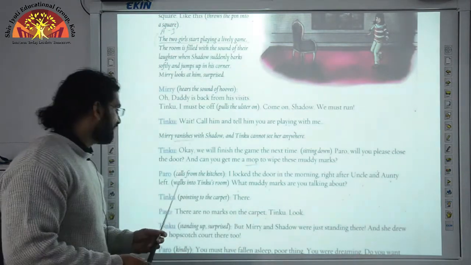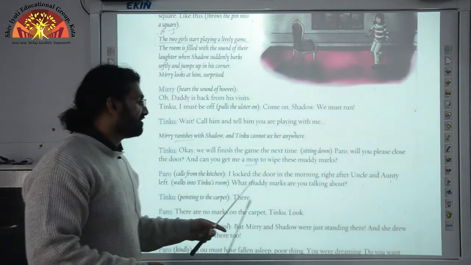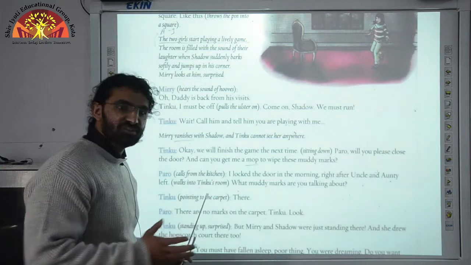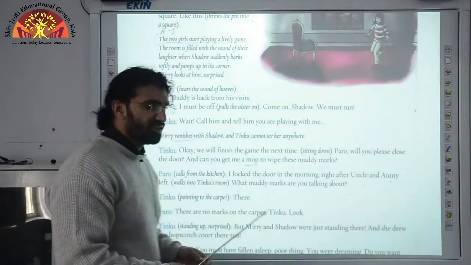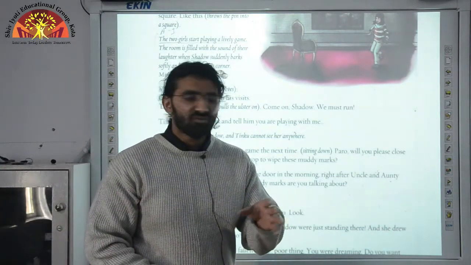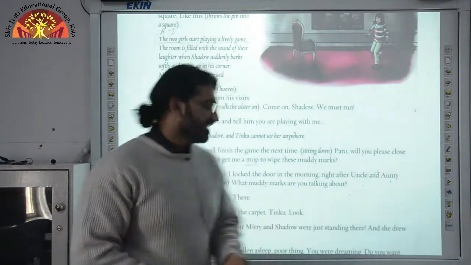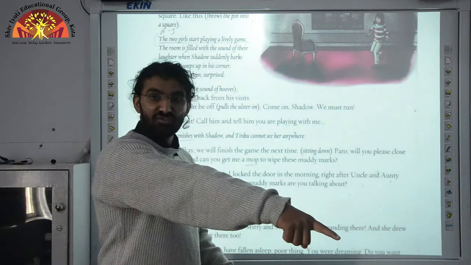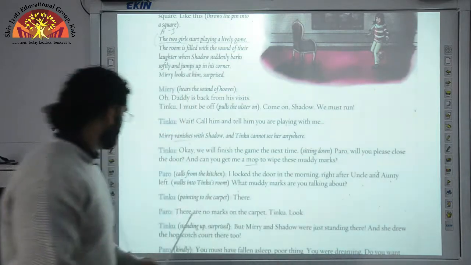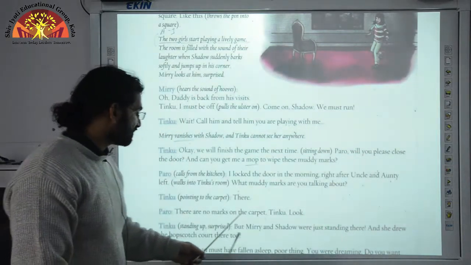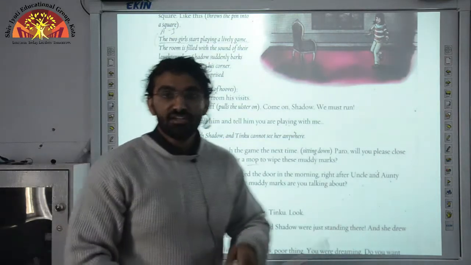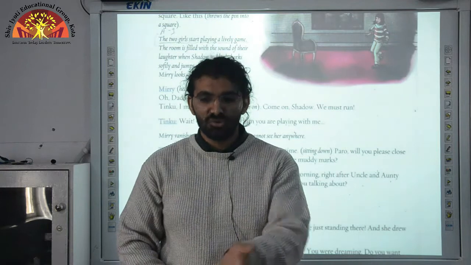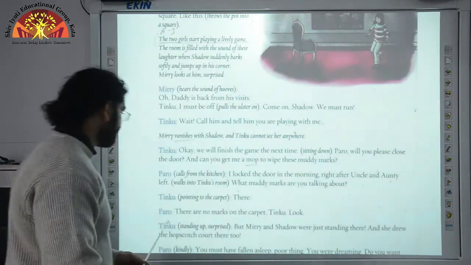Paro replies from the kitchen, I locked the door in the morning, right after uncle and auntie left. Then she walks into Tinku's room. What muddy marks are you talking about, by the way? I don't see any muddy mark here. Tinku points to the carpet. There! Paro says, there are no marks on the carpet. Tinku looks again.